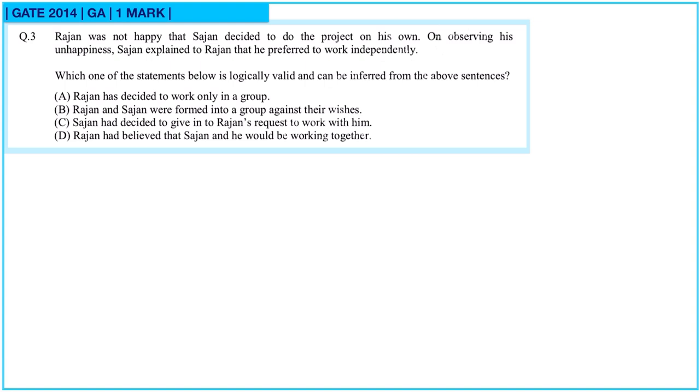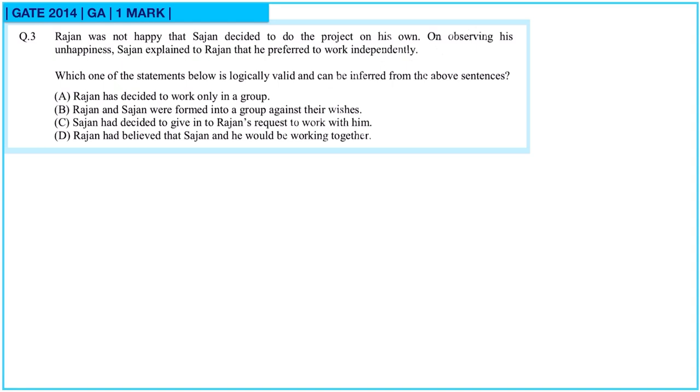Question 3. Rajan was not happy that Sajan decided to do the project on his own. On observing his unhappiness, Sajan explained to Rajan that he preferred to work independently. Which one of the statements below is logically valid and can be inferred from the above sentences?